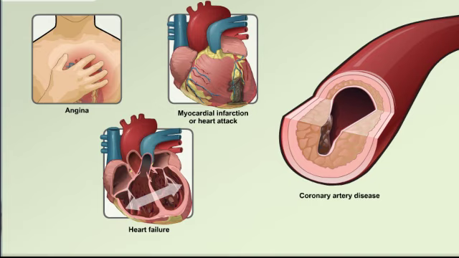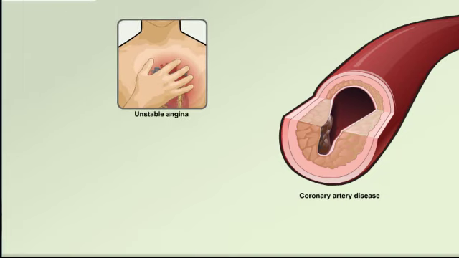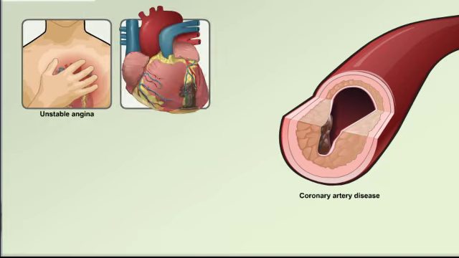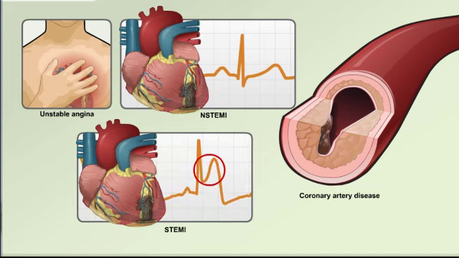Coronary artery disease must be present in varying degrees in all three of the clinical diagnoses of acute coronary syndrome, ACS. Patients present in one of three ways: unstable angina, myocardial infarction without ST segment elevation, NSTEMI, and myocardial infarction with ST segment elevation, STEMI.